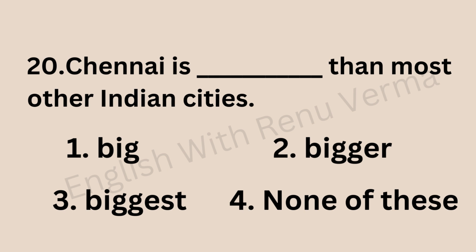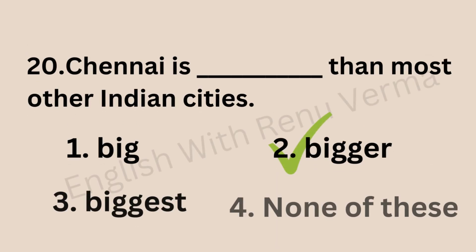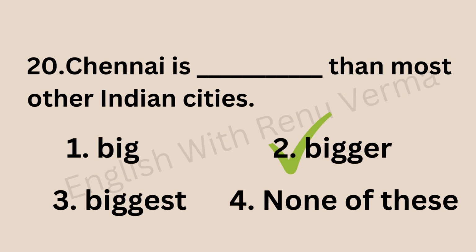So it is quite difficult to guess, right? Guess your answer. I hope you guessed because you all are very smart. It is bigger. Chennai is bigger than most other Indian cities. So than is there. We are going to use comparative degree.